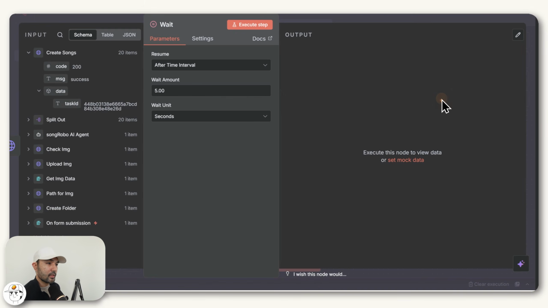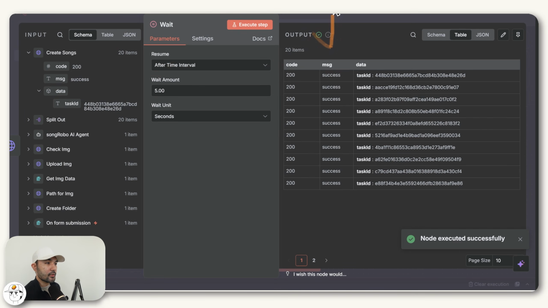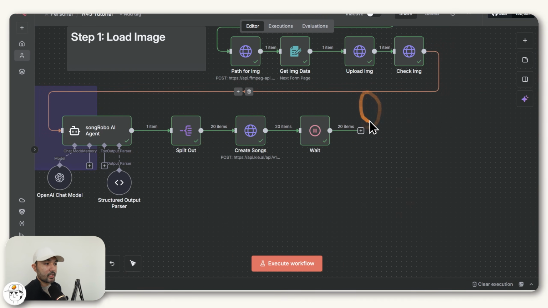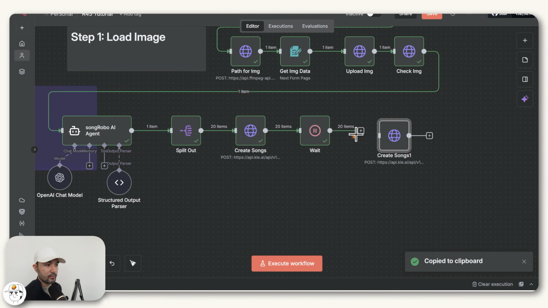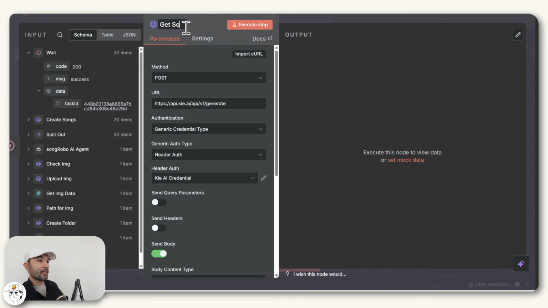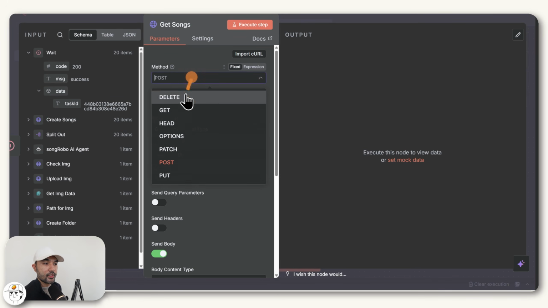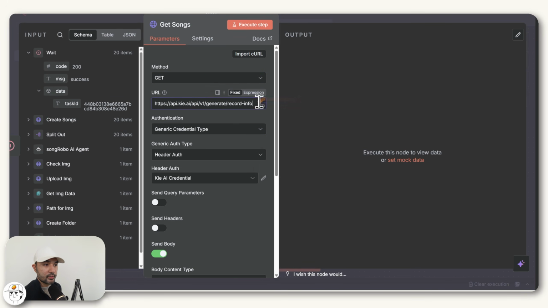So if you type in a wait node here, we'll be setting this to a longer duration later on, but for now just do 5 seconds so that we can continue building this out. If I execute that step, it just continued the automation for us so that we can set up the node to get those songs. To do that, just copy this earlier node and link that there. Change this to get songs so that we know what it does. Change the method to GET, and the URL we just need to change to this URL where we'll be getting the songs.